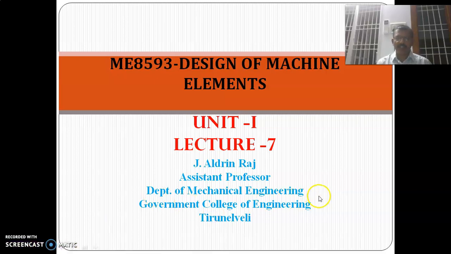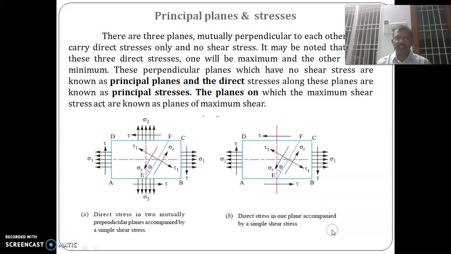Theories of failure. There are totally 5 theories of failure: maximum principal stress theory, maximum shear stress theory, maximum principal strain theory, maximum strain energy theory, and maximum distortion energy theory. Before going to study the theories of failure, let us discuss the principal stresses and principal planes.